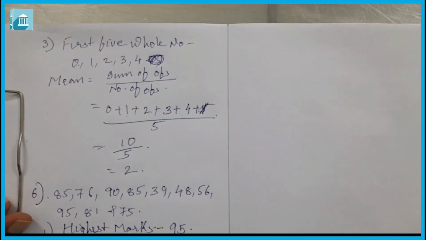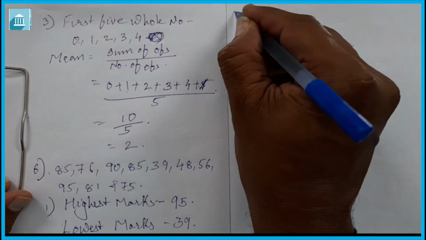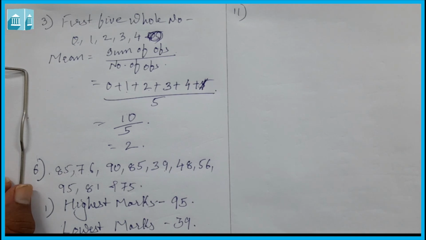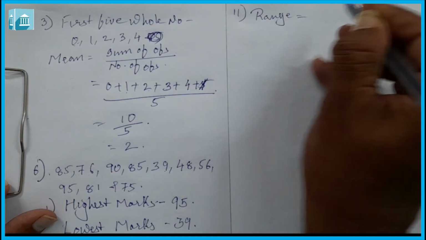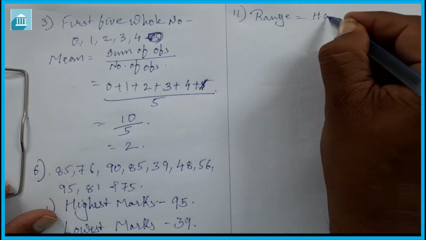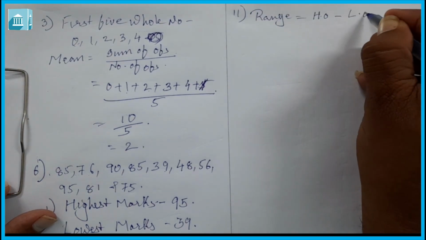Question number 2 asks for the range of the marks obtained. We know the formula for range is highest observation minus lowest observation.